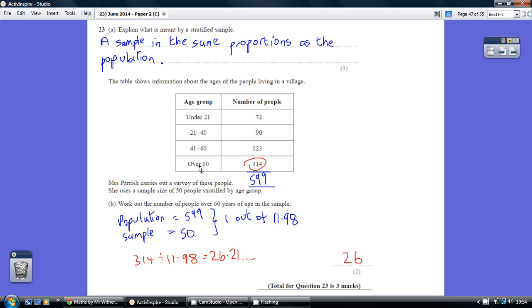So we are looking for the over 60s. Well, there are 314 in that population. We want 1 out of every 11.98. So 314 divided by 11.98 is 26.21 people. Now, of course, remember, don't try and give this to some number of decimal places. You round up or you round down to a whole person. So the number of people over 60 years of age in our sample is 26.